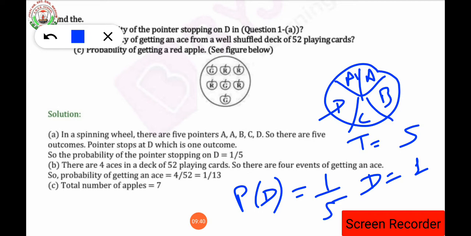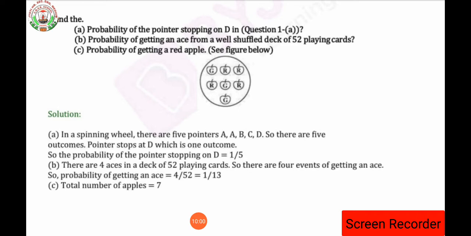That is, sections for D upon total number of sections of a circle. And I can say that the formula for the probability depends on the questions. The statement or the formula is going to change according to the statement of the questions. Clear?